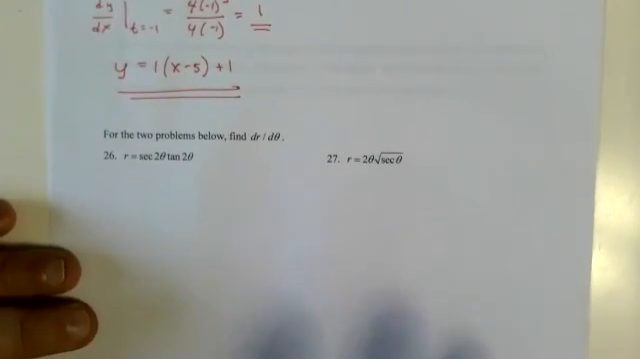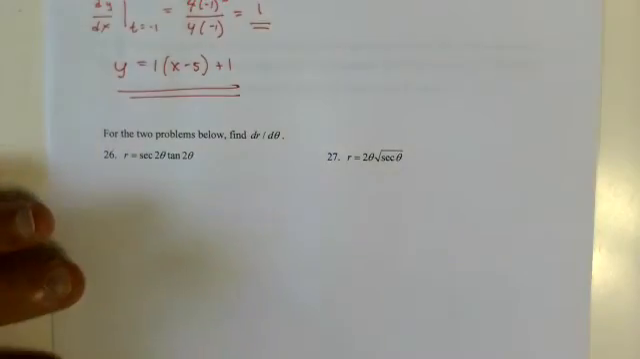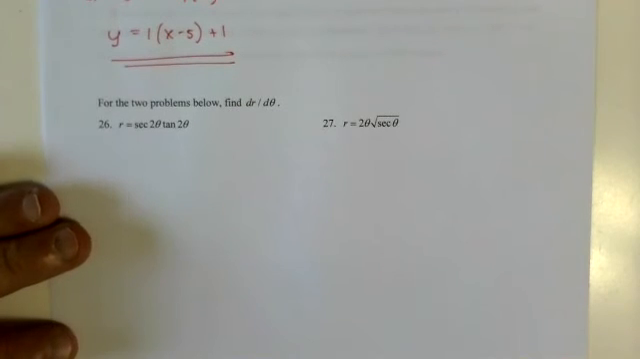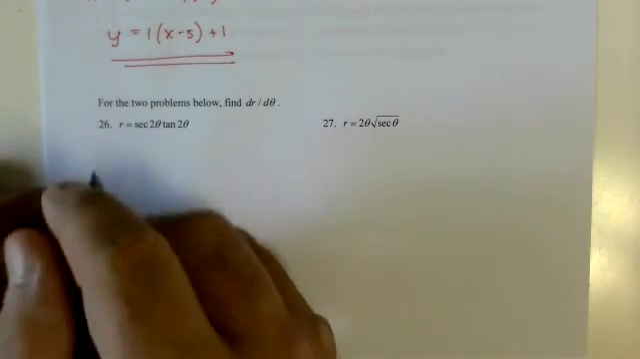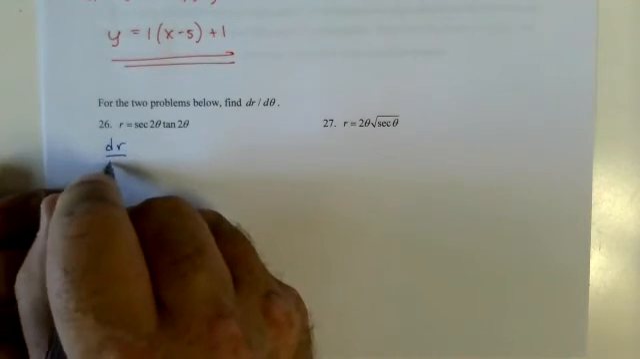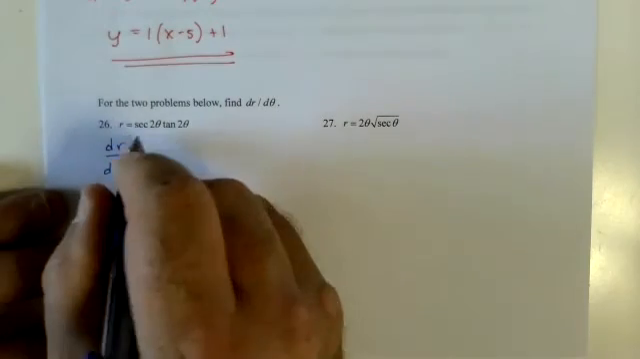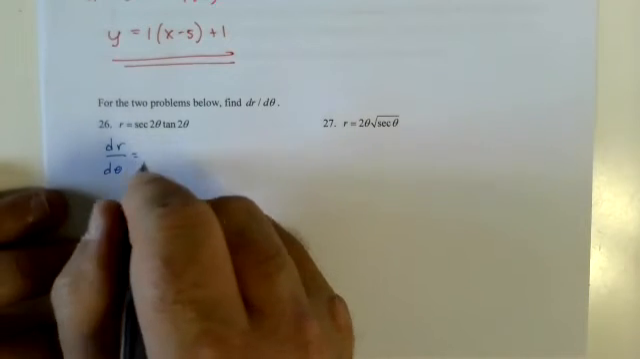Okay, now we get into something that looks an awful lot like polar coordinates, and it is, but you just treat it like a variable. It's no big deal. So dr d theta equals product rule. Leave it.